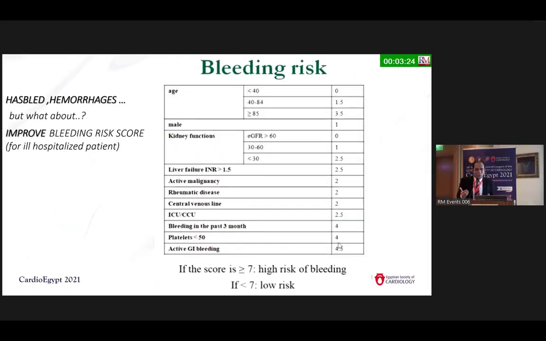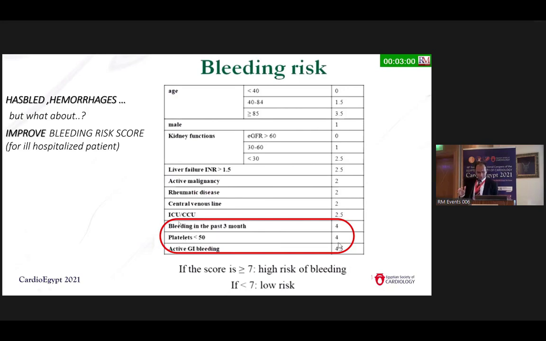How can we judge? As cardiologists, we all know the CHA2DS2-VASc score, and we also know the HAS-BLED score for bleeding. But what is the score for hospitalized patients? It's called the IMPROVE score for bleeding. For the sake of time, we can appreciate here that there are 3 points, taking the highest grade, 4.5, for those who have active GI bleeding, platelets less than 50, or bleeding in the past 3 months.